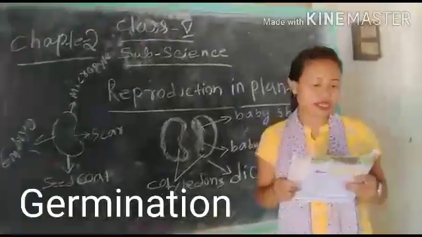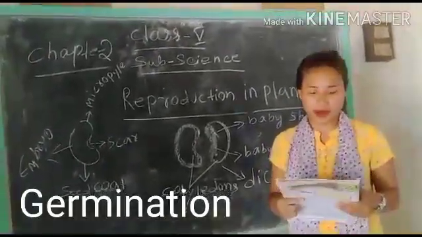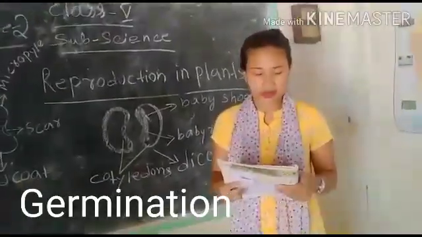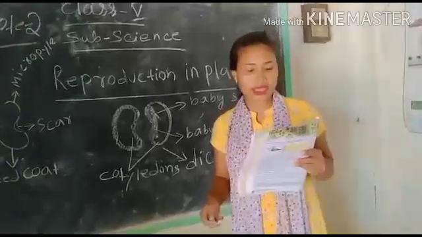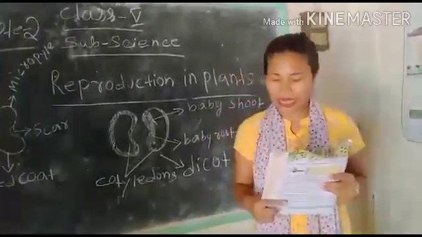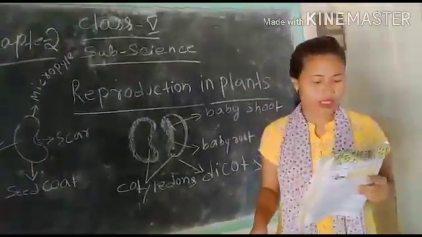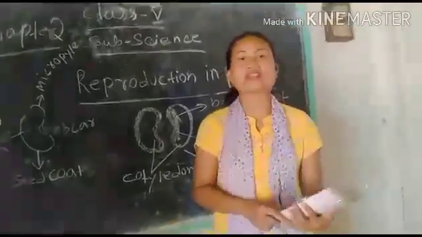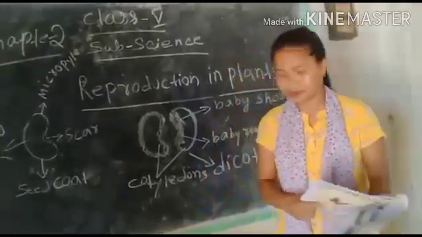What is germination? When a seed gets favorable conditions like air, water, sunlight, minerals, sufficient space, it starts growing and develops into a plant. This process of developing a seed into a seedling and then into a plant is called germination.